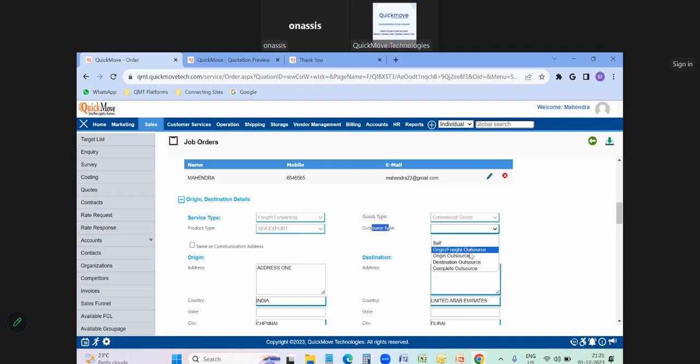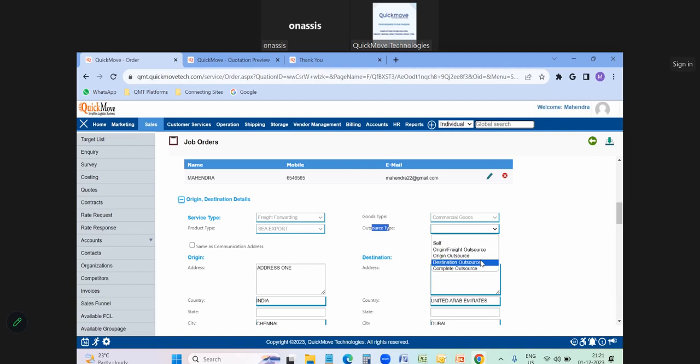And the second option, origin freight outsource. Origin freight outsource is where we don't have the option to get the goods from the customer location, but our team is available to dispatch the goods from the origin port area, meaning we will have access at the port area to dispatch the goods. For that we have origin freight outsource. Origin outsource means we don't have any access, and we completely give it to the agents. Until the goods have been dispatched, the agent has to take care of everything. So that is origin outsource.